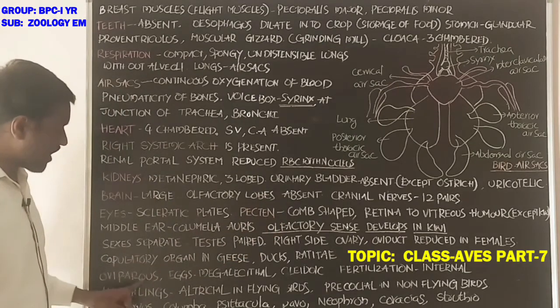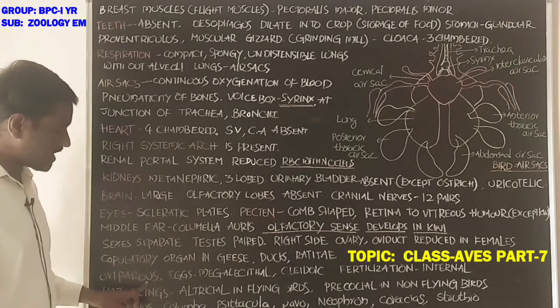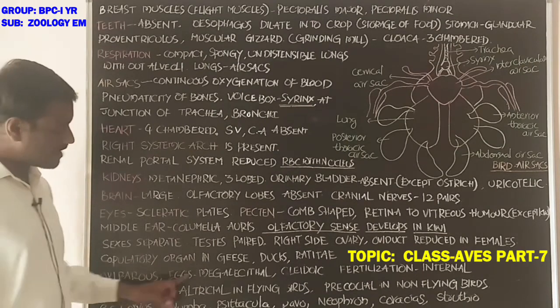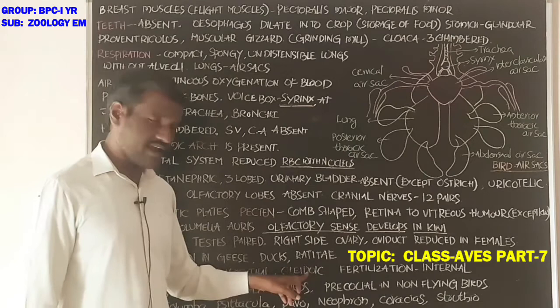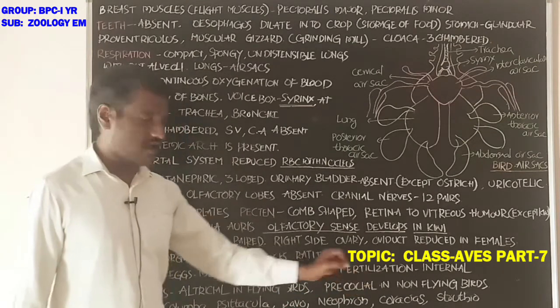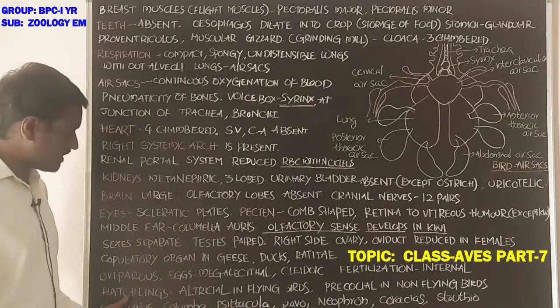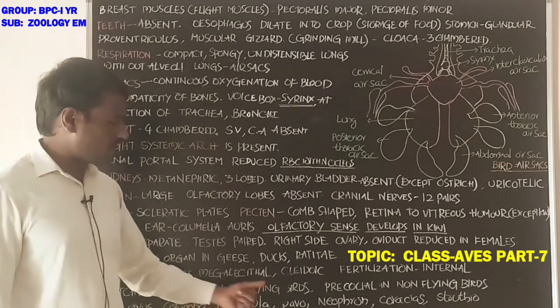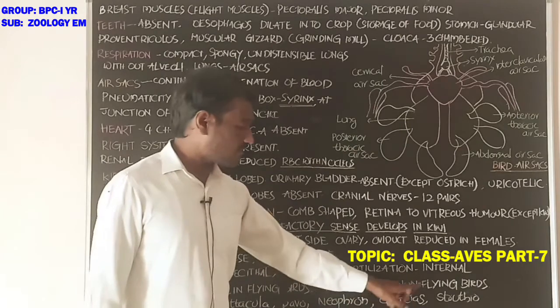Next, oviparous, laying eggs. Eggs are megalecithal, cleidoic. Fertilization is internal. Next, hatchlings are differentiated into two types: altricial in flying birds, precocial in non-flying birds.